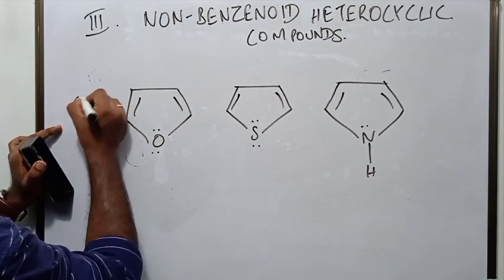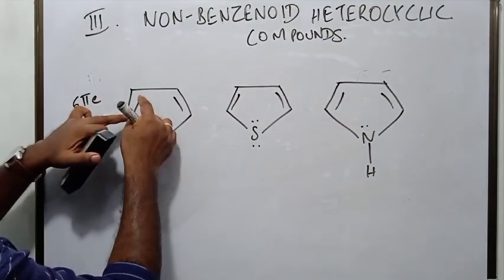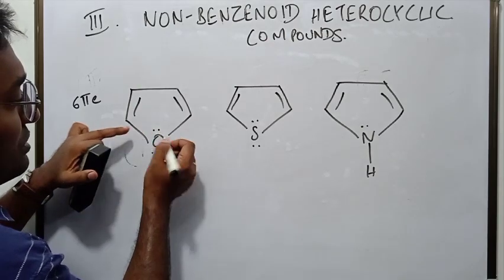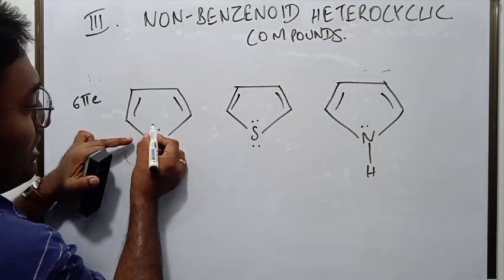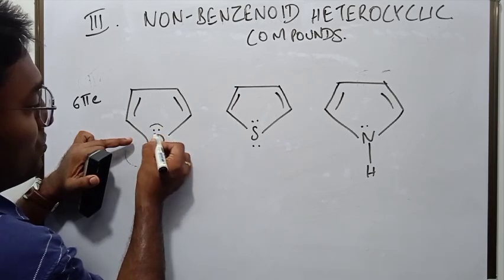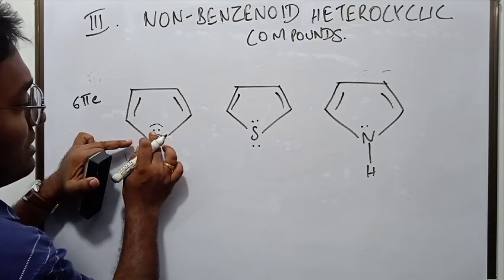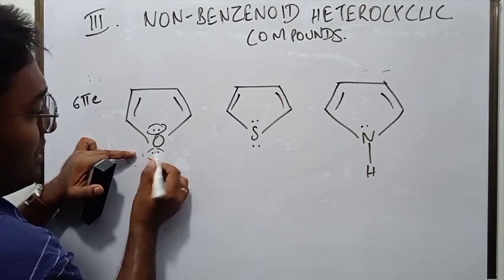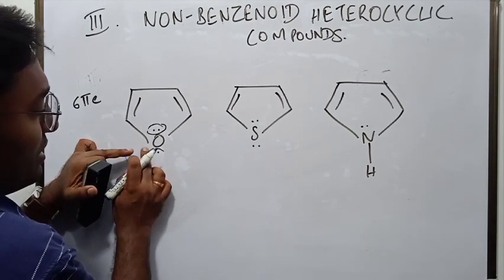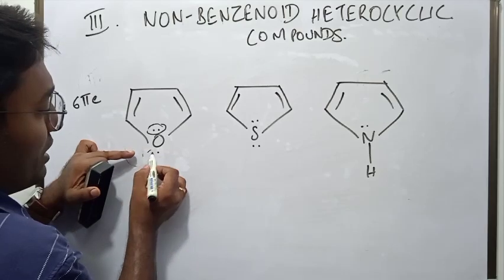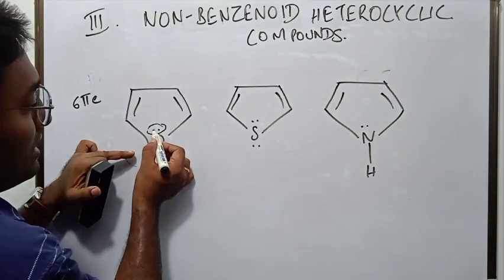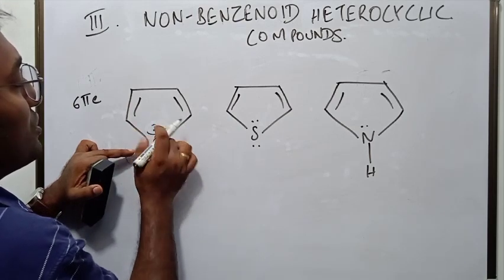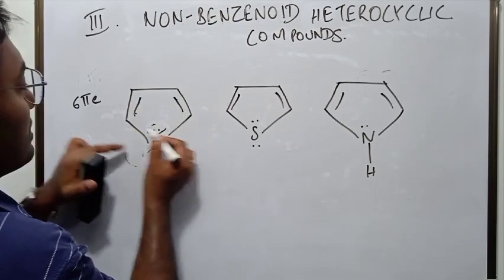6. 6 pi electrons are there. 2 here, 2 here, and a pair of electrons. This is actually the lone pair, but it contributes to the resonance, or to the delocalization, because it is inside the ring. This one won't contribute to resonance because it is outside the ring. So outside the ring, a lone pair won't contribute to resonance, but those that are inside, they will contribute to resonance. So 1, 2, 3, 4, 5, 6 pi electrons.